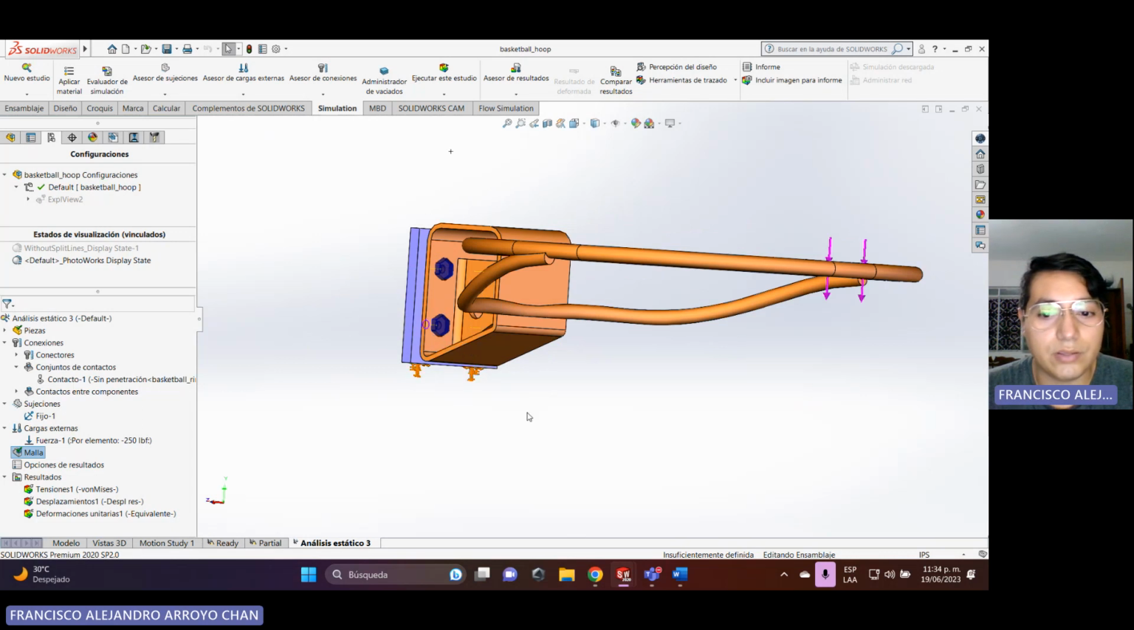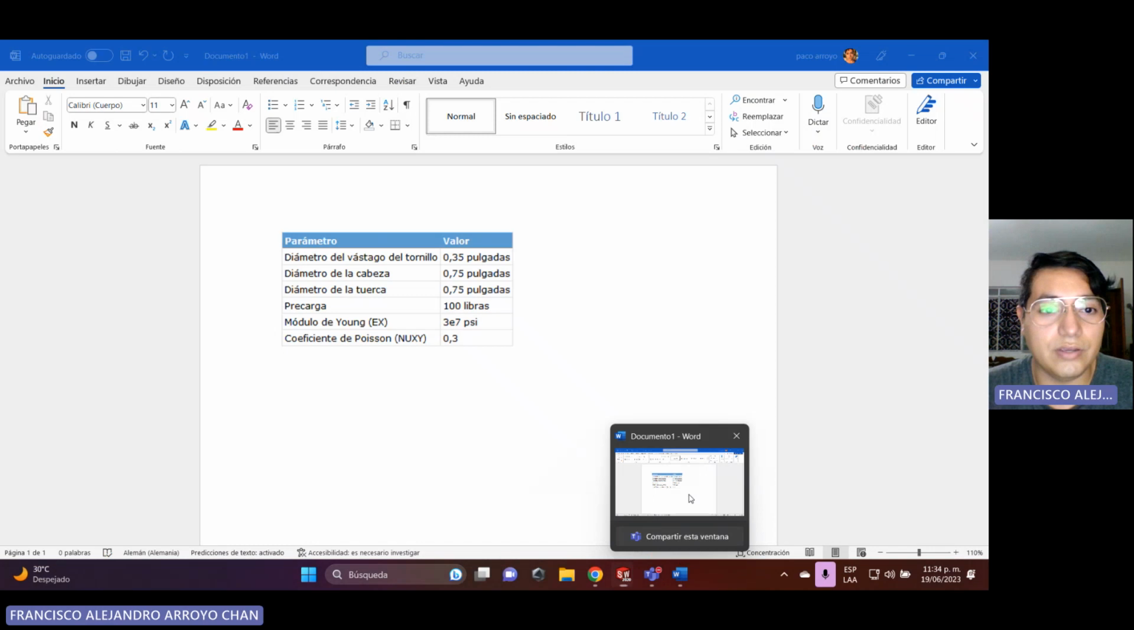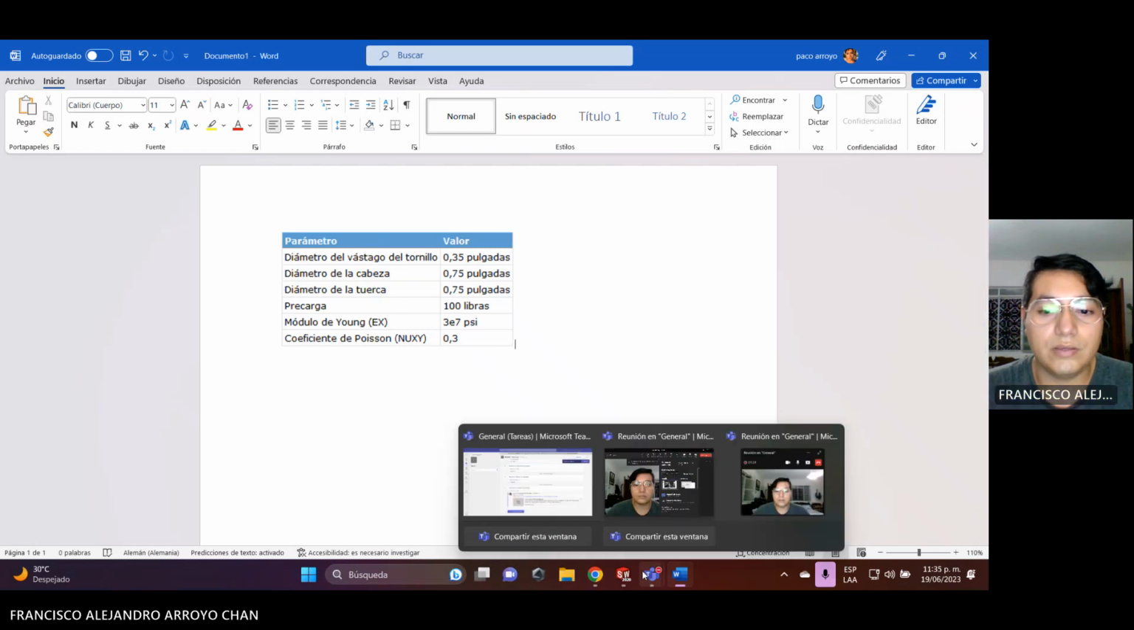So we have the context or the characteristics of the bolts, for example, the diameter of the top of the bolt. We have the preload, the Young's modulus, and the Poisson coefficient, like in this table.